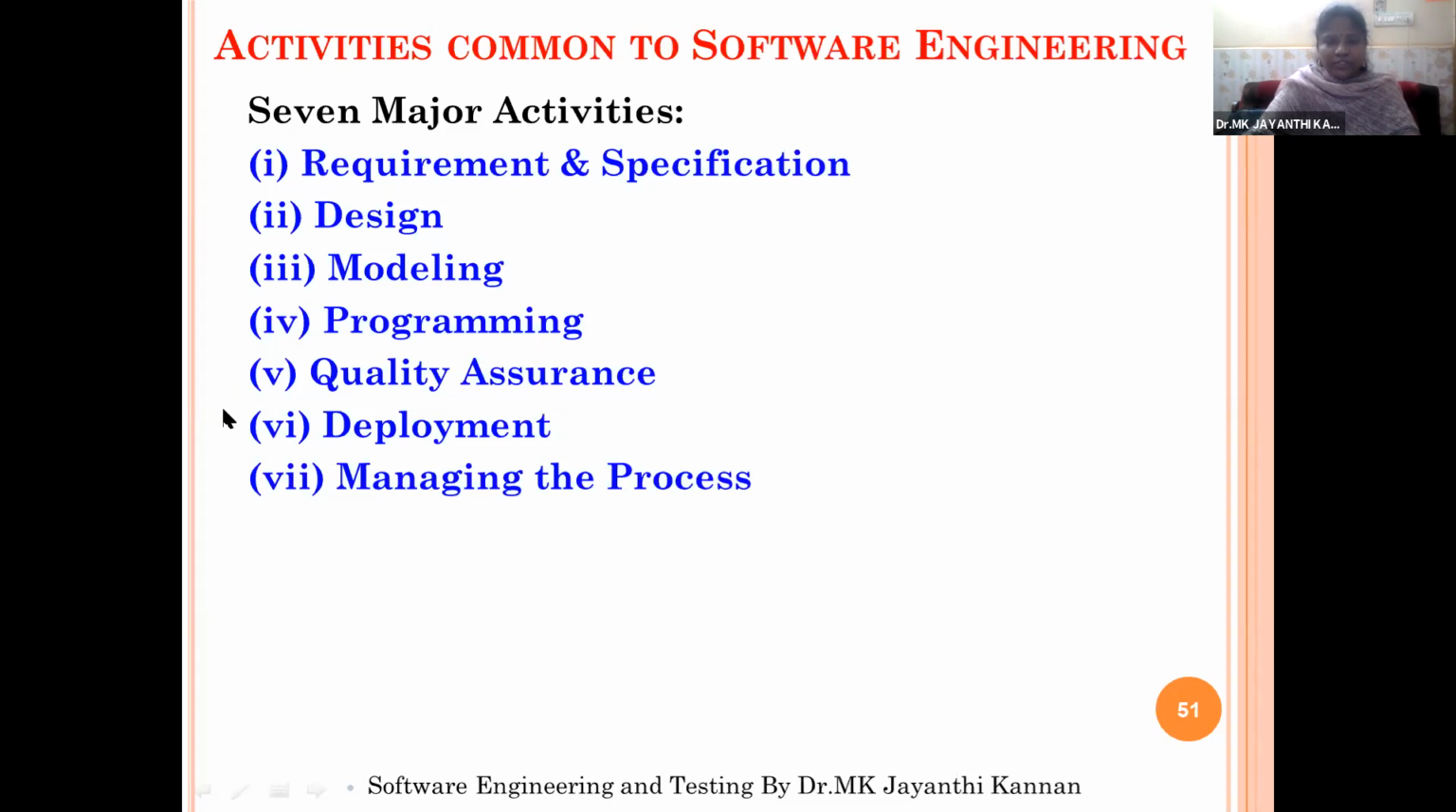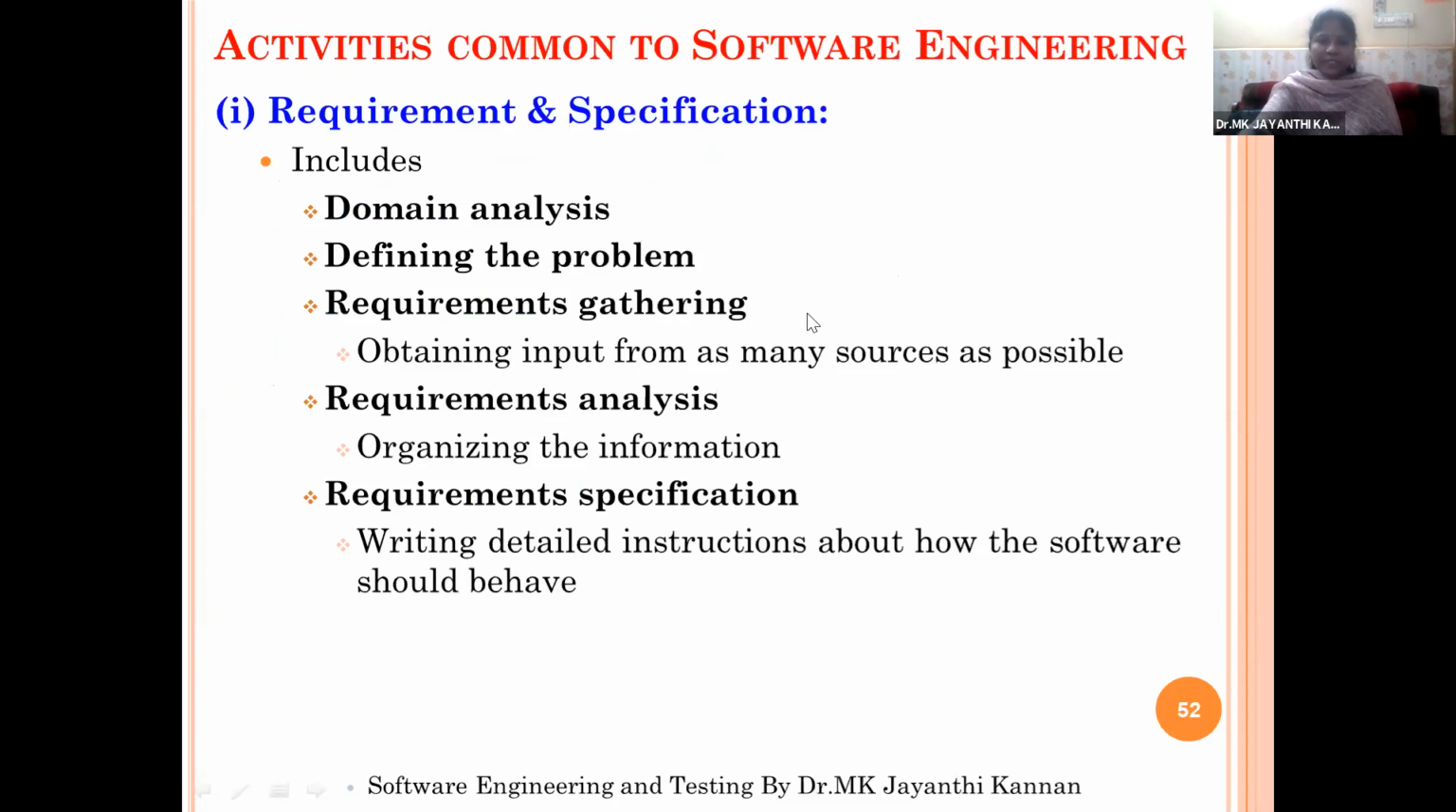So now we will study each and every activity in detail. So if you take what is the requirements and specification software engineering activity. So here, under this, whenever we start any project, we need to collect the requirements for that project. So this is the first stage or initial stage of any software engineering. So here, what are the things we need to do for your project?